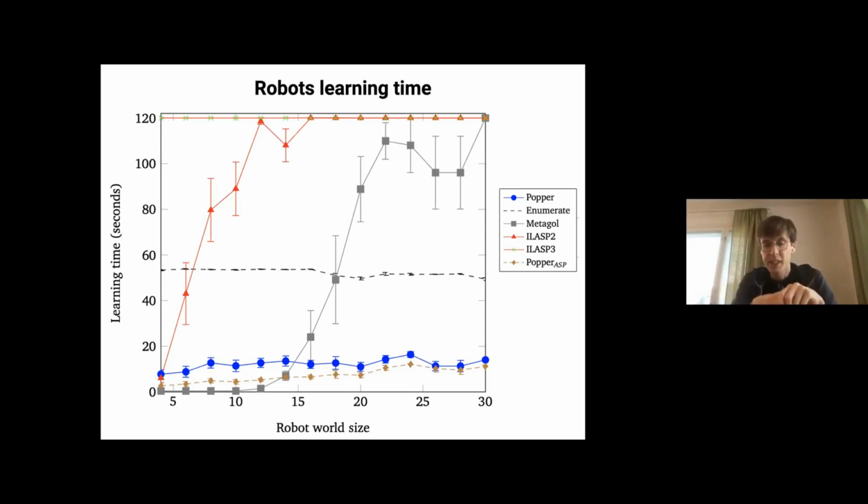It's a bit technical to get into, but it's because it's not trying to generate a hypothesis and test coverage at the same time, which is, for instance, what Metagol does. So essentially, the size of the domain has no influence on the complexity of the learning system, which is quite a nice feature.